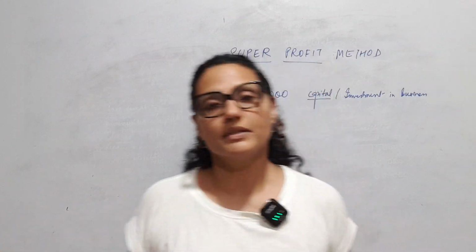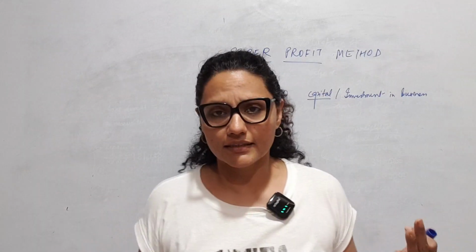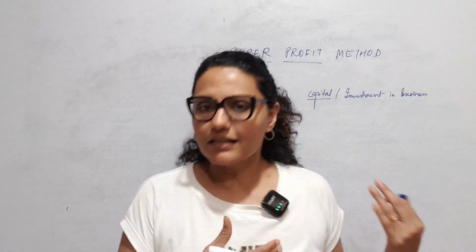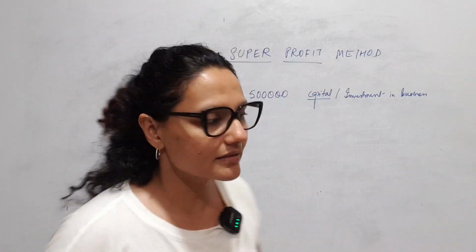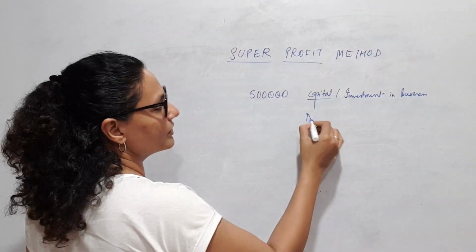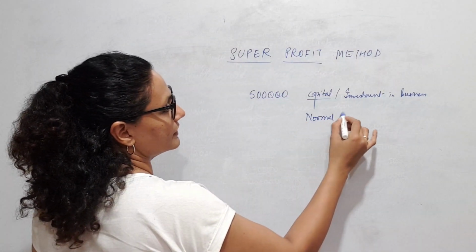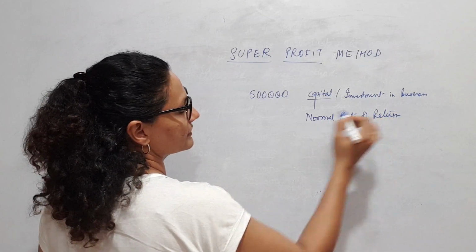We're talking about partnership. Partners have invested in the business. And normally, in such a business, whatever type of business, the risks are evaluated and a considerable, normal rate of return is expected.